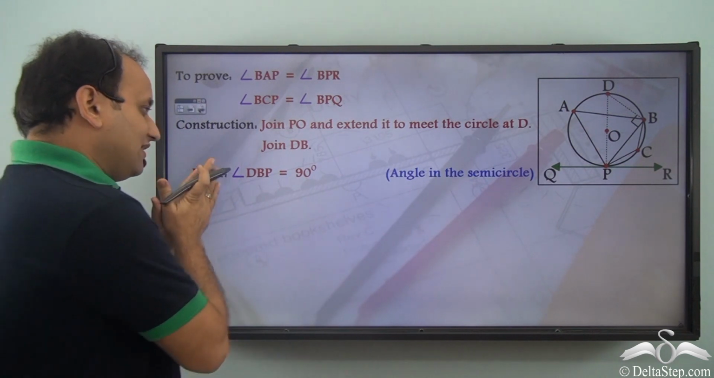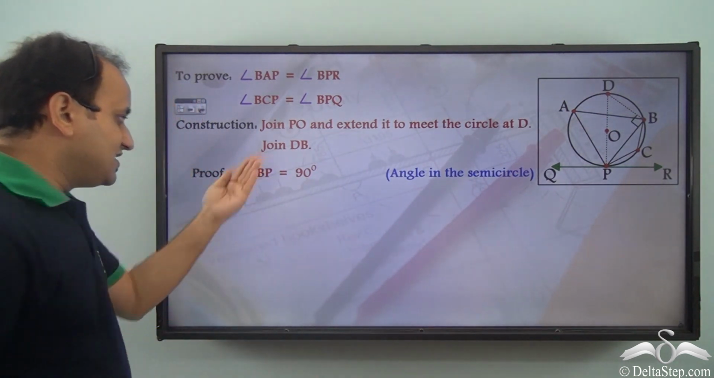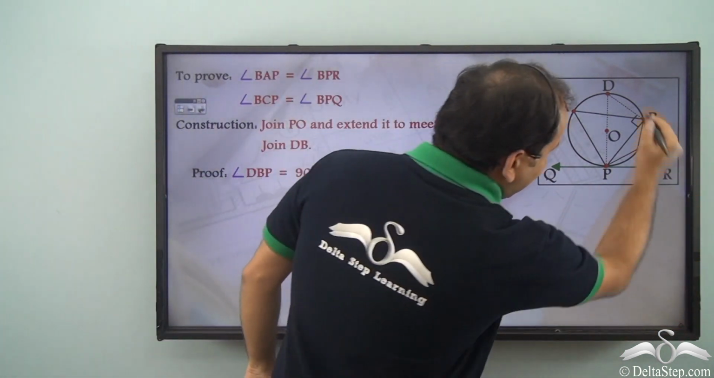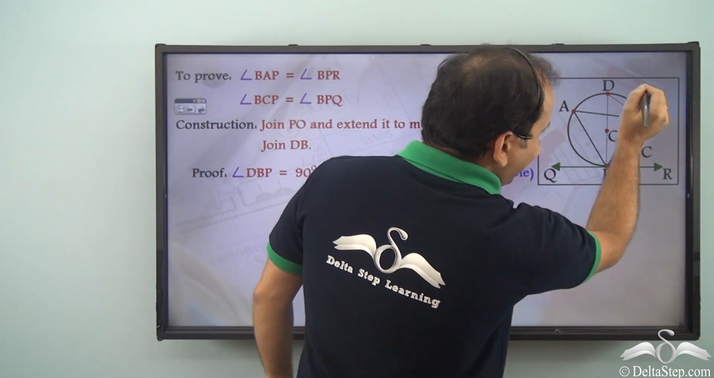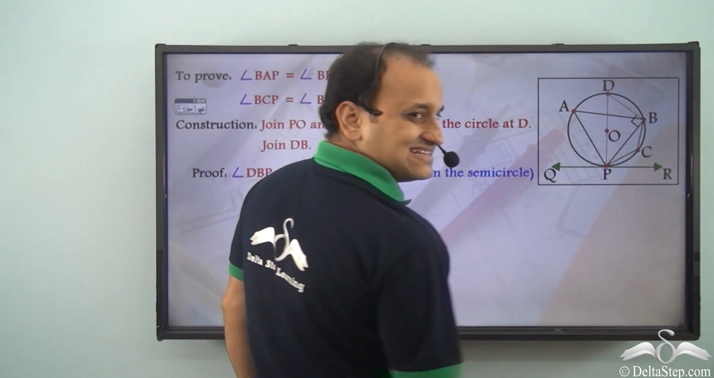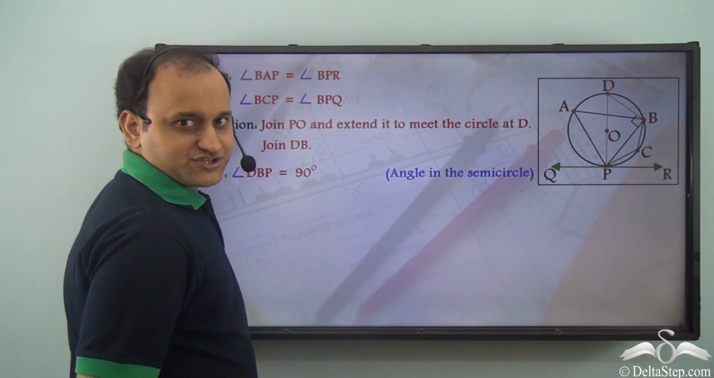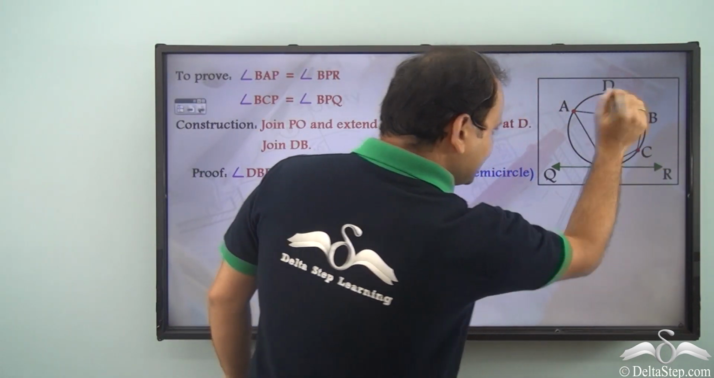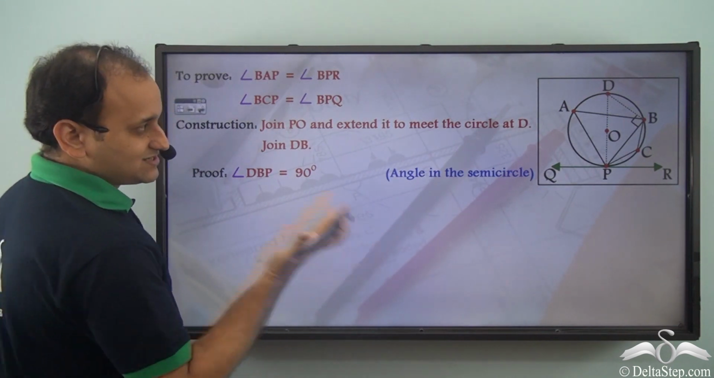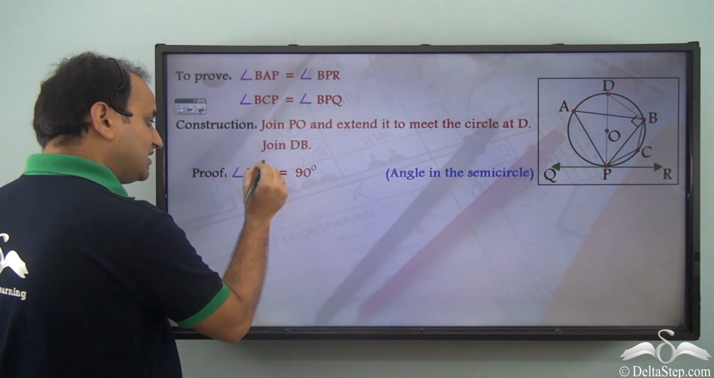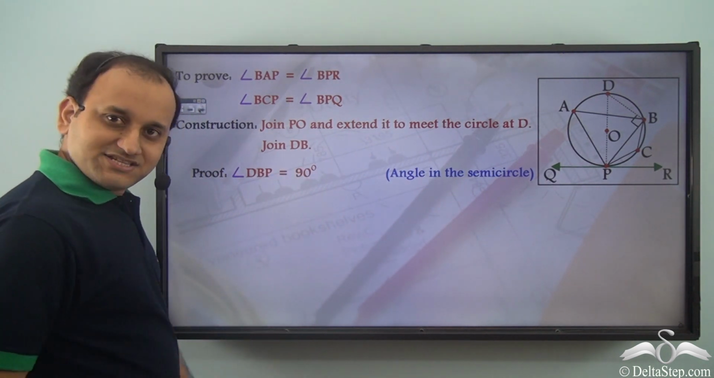So first of all, we can say that angle DBP is equal to 90 degrees. Why do I say so? Because angle DBP is nothing but angle in a semicircle, because DP is a diameter of the particular circle and it is making an angle here. So this will be 90 degrees because it is an angle in the semicircle. So we have angle DBP is equal to 90 degrees.